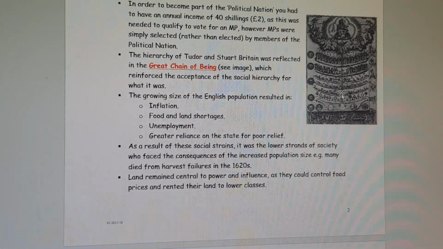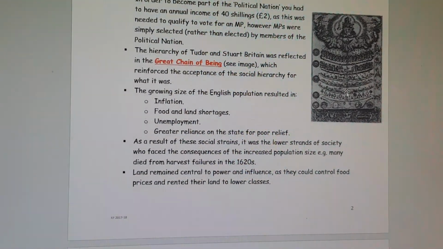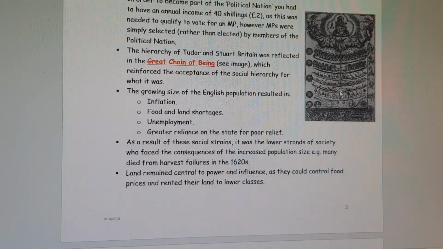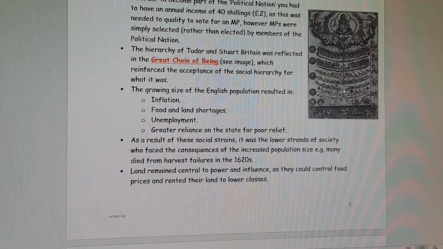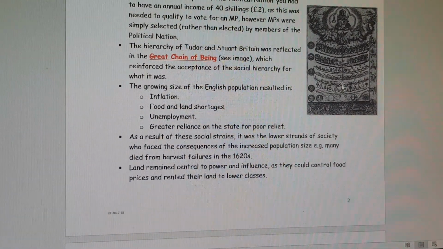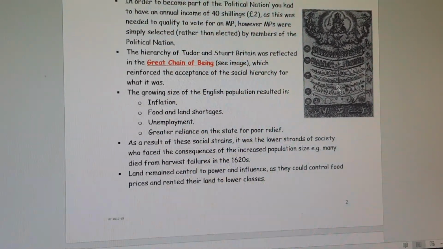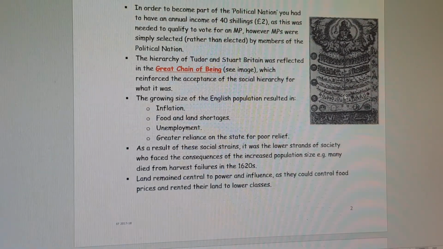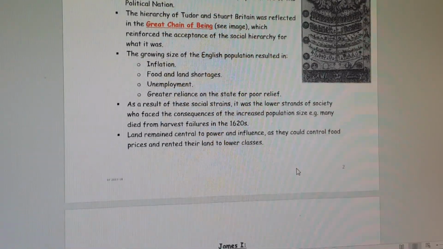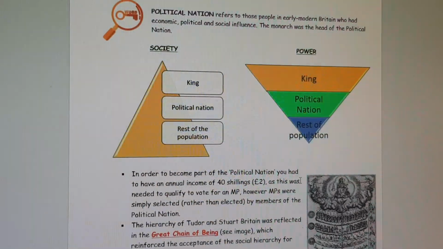So land remained central to power and influence. Those who had control over agricultural land in particular could control food prices, and they rented their land to the lower classes to work on. So they could state what the rental price would be on their land, they stated what the food costs would be, and so on and so forth. So to be able to have any type of influence within Stuart Britain, you either had to be part of the nobility, descended from the crown itself, or be part of the gentry who owned land. So that is the end of the political nation.